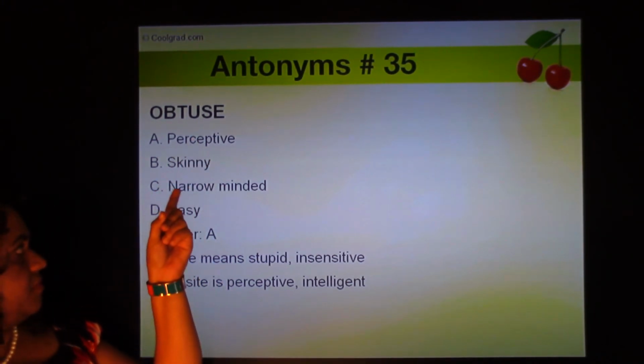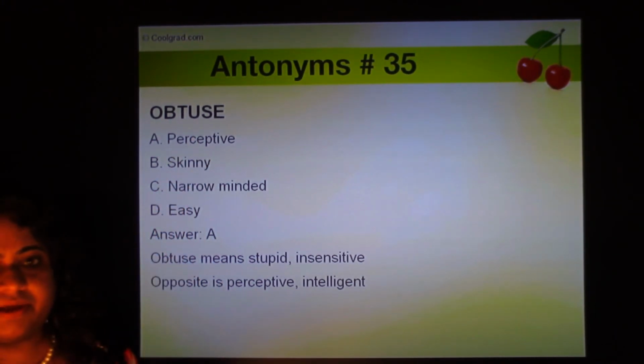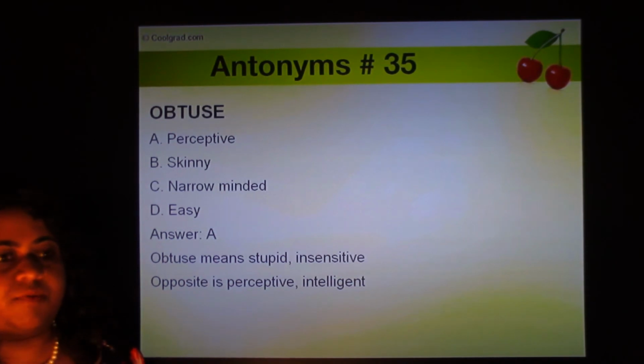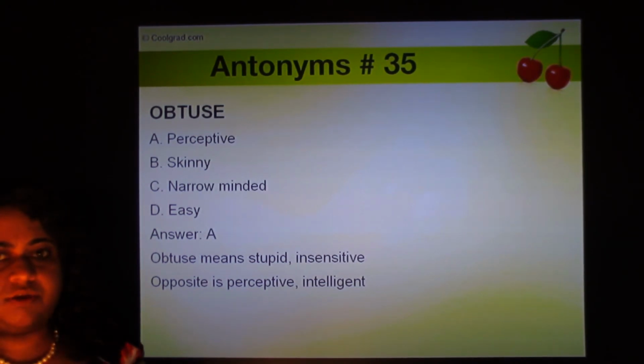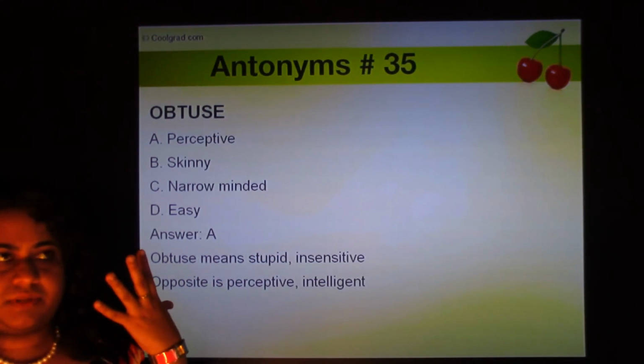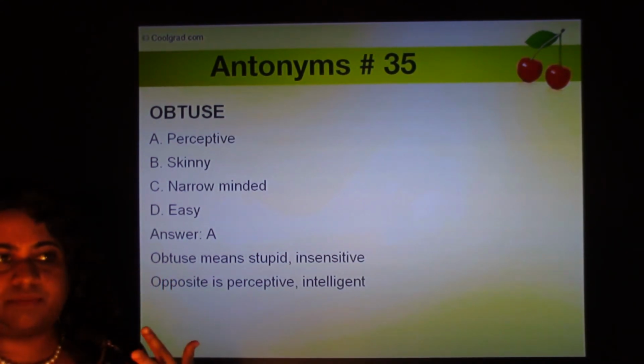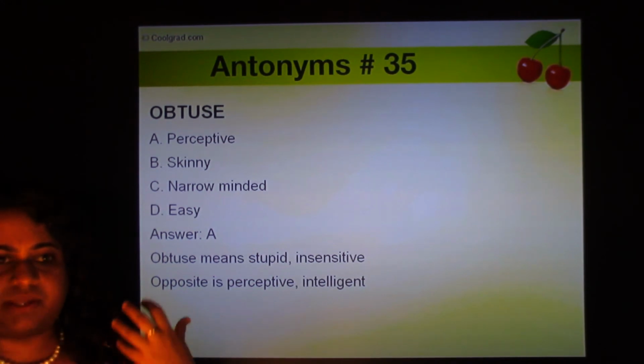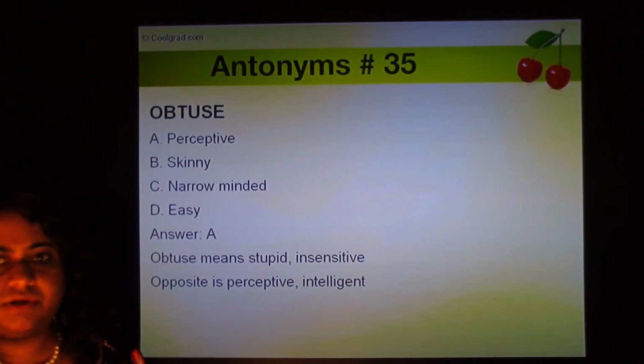And we all heard of the term acute, right? In geometry you've heard of obtuse angle and acute angle. So think of it that way. The opposite of acute is obtuse. In real life, acute means something sharp, intelligent, clever, intense.